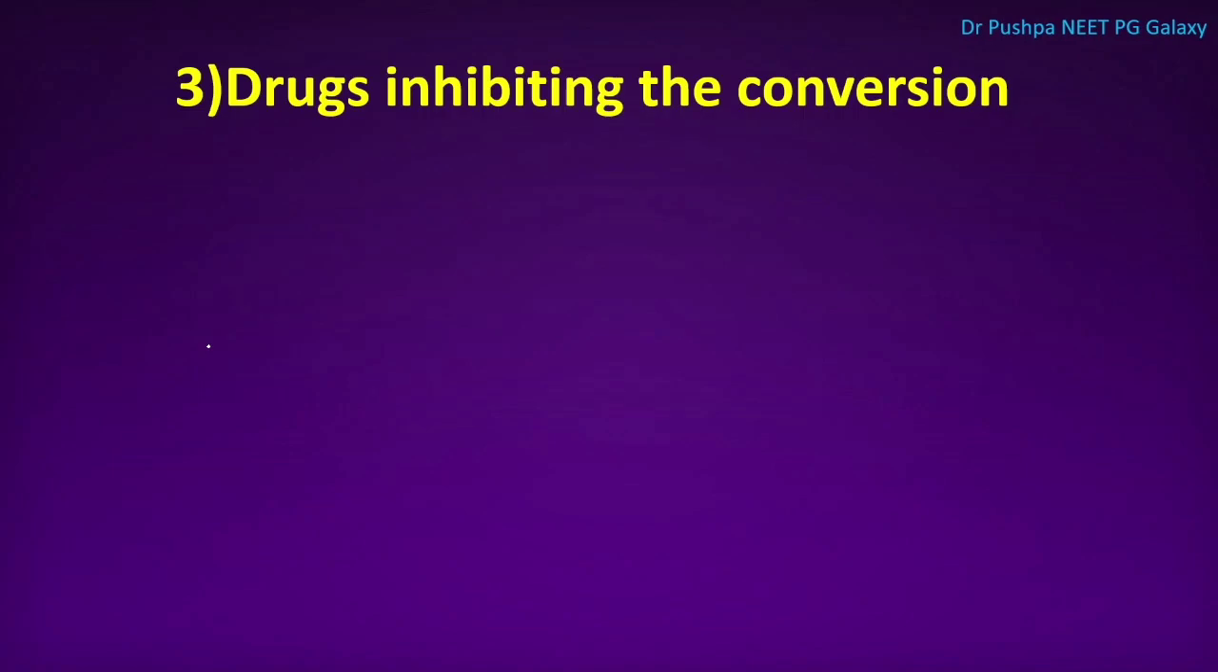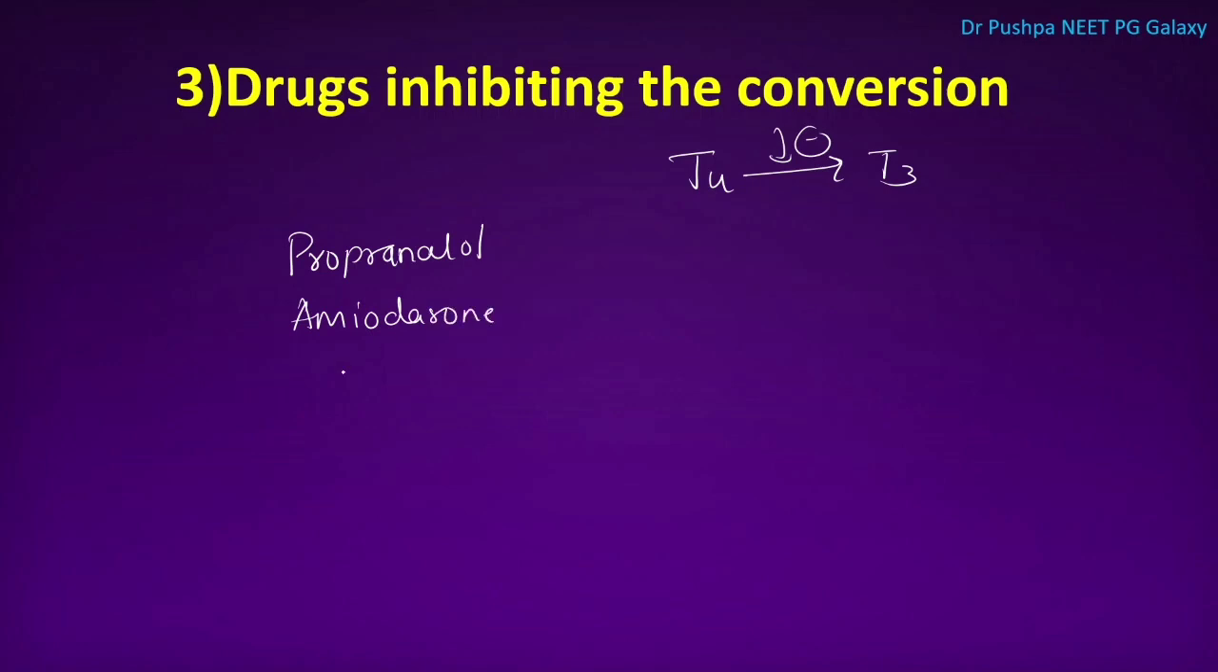Next class is drugs inhibiting the conversion of T4 to T3. What are the drugs? We have propranolol, amiodarone, propylthiouracil, dexamethasone. These are the drugs that inhibit the conversion of T4 to T3.